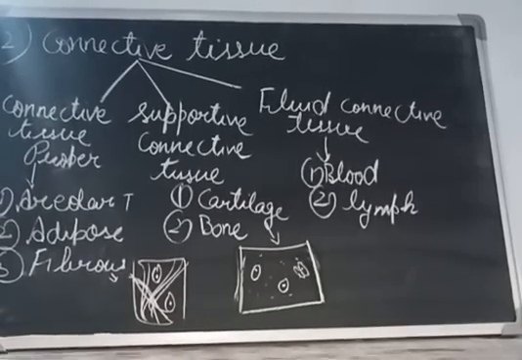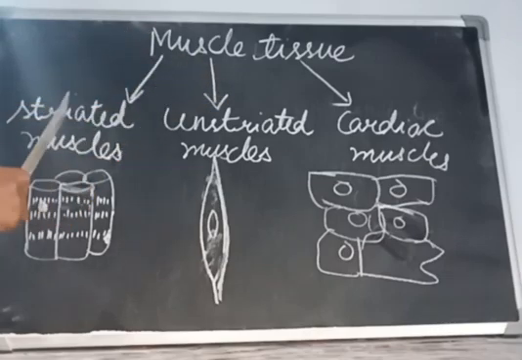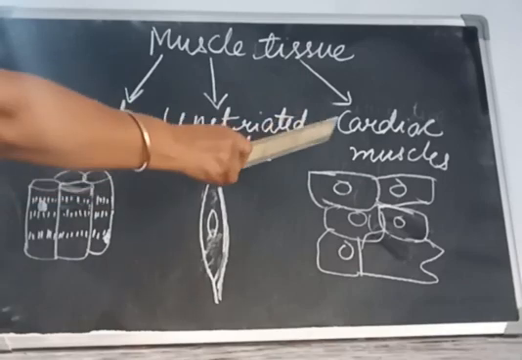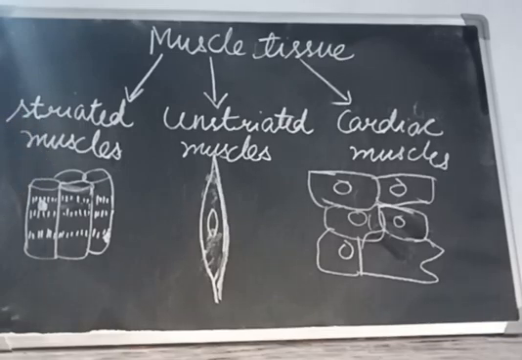Now the next one is muscle tissue. They are again of three types. First is striated, second is unstriated, third is cardiac. Striated muscles are under our control. They are found mainly in the arms, legs, face, neck, etc. Whenever we want to move our legs or arms, we can move them. That is why these striated muscles are under our control, and they are found in those organs which we can move with our will.